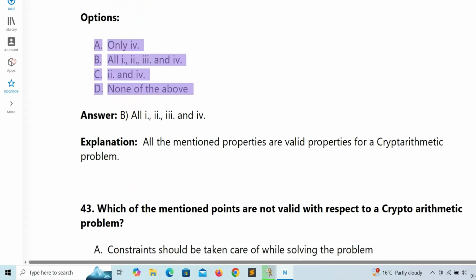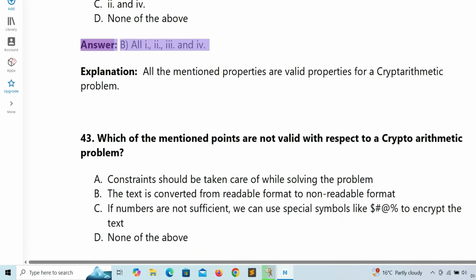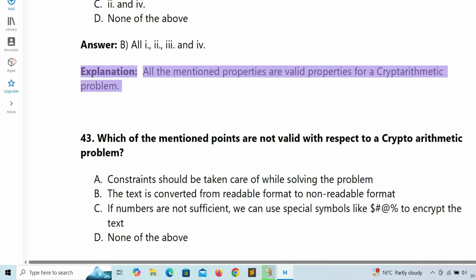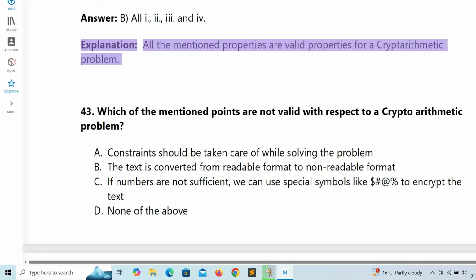Options: A. Only 4. B. All 1, 2, 3, and 4. C. 2 and 4. D. None of the above. Answer: B. All 1, 2, 3, and 4. Explanation: All the mentioned properties are valid properties for a cryptarithmetic problem.